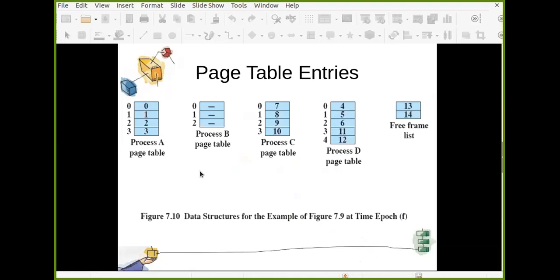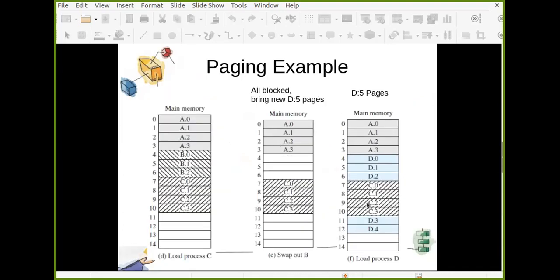Process A doesn't know in which frames my pages are loaded. D doesn't know in which frames my pages are loaded. In the same way, no process knows in which frame of main memory its pages are loaded, and which page is loaded in which frame.